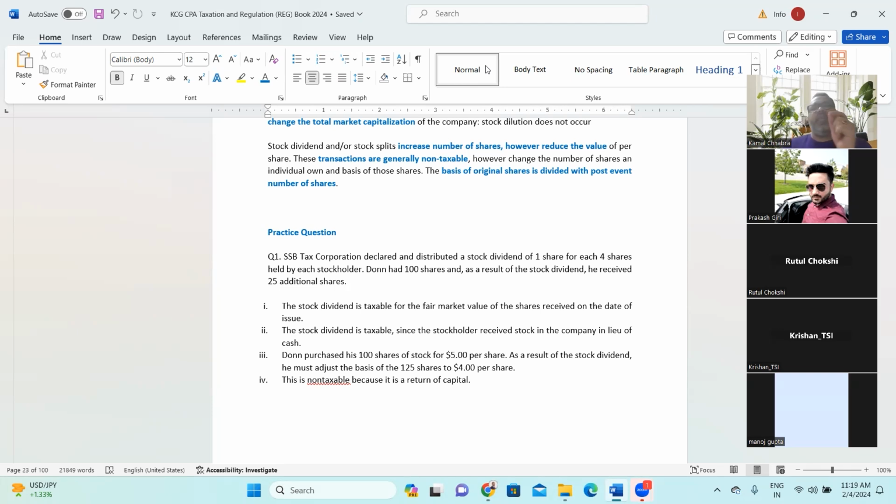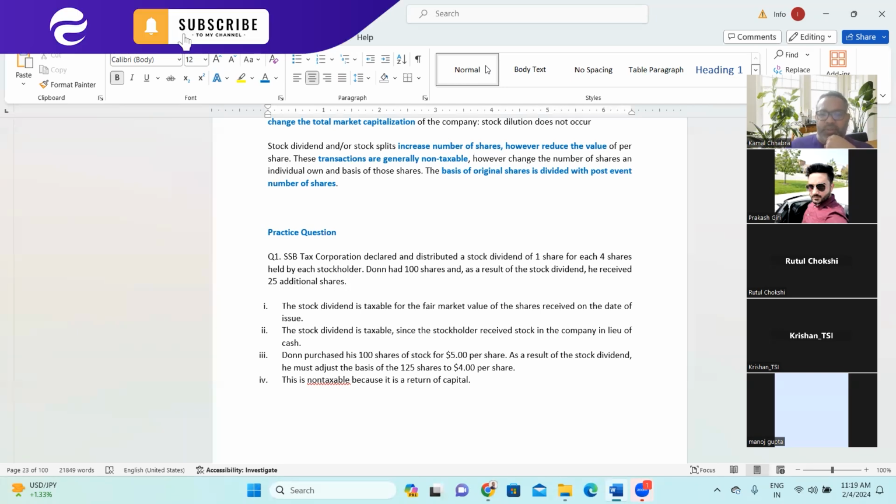So maybe if you remember the last example which we have done, or this example I can illustrate. Donna had 100 shares and each share she purchased for $5. So what is the total value of investment she had? $500. Right?